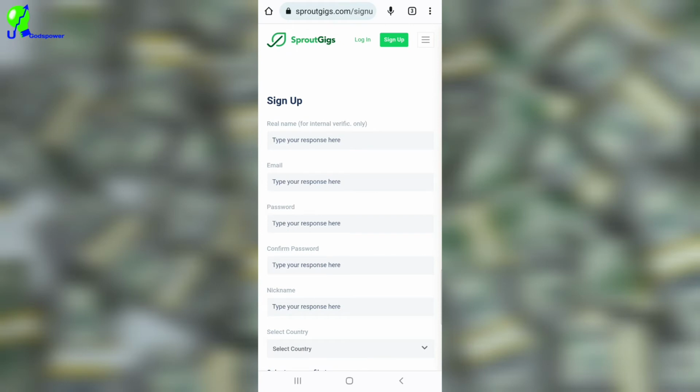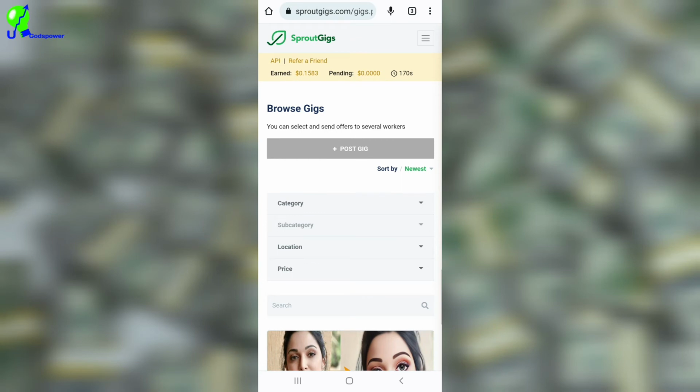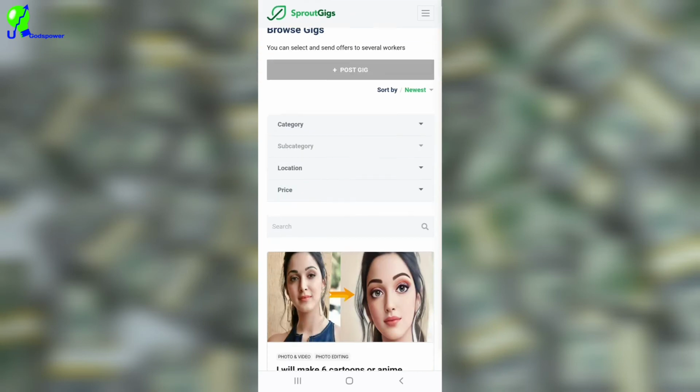So once your account is activated, you need to go and click on login. Once you click on login here, you are going to enter your email and your password to log into your own account. So I'm going to enter mine and log in. So voila, as you can see, I just logged into my own account. So you can see those are gigs.